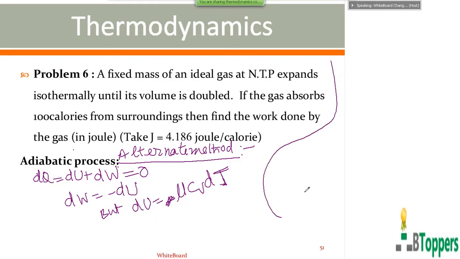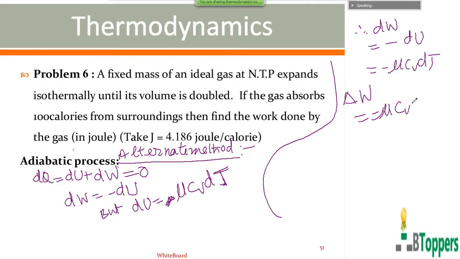Therefore, dw can be written as minus du, that is minus nu Cv dT. So for finite changes, if we integrate both sides, we get delta W equal to minus nu Cv delta T. Delta T is the change in temperature of the gas. Cv, the molar specific heat at constant volume, we can write as R by gamma minus 1.